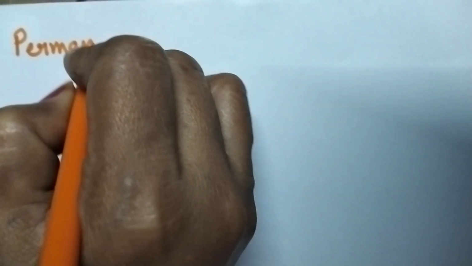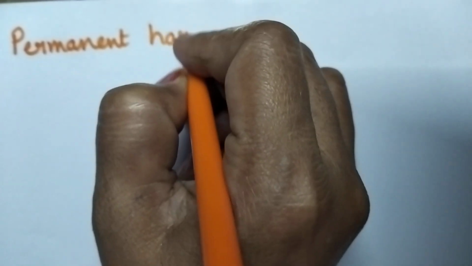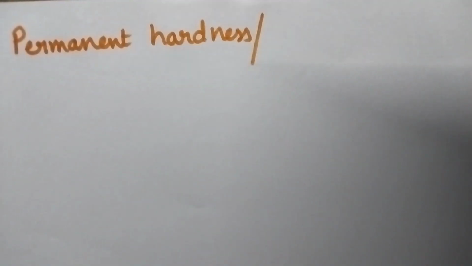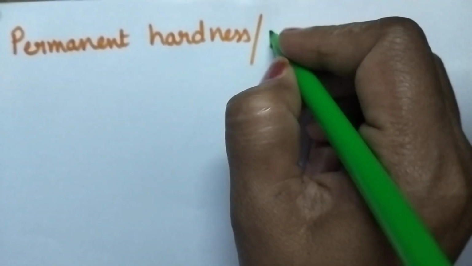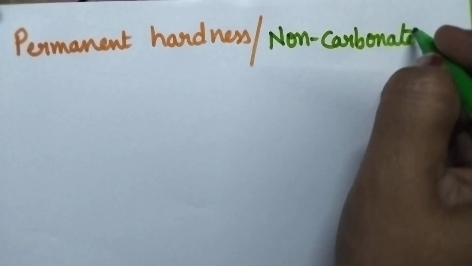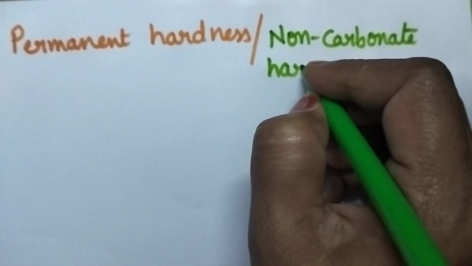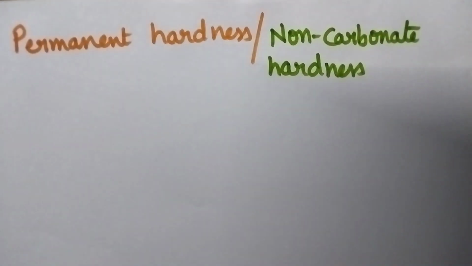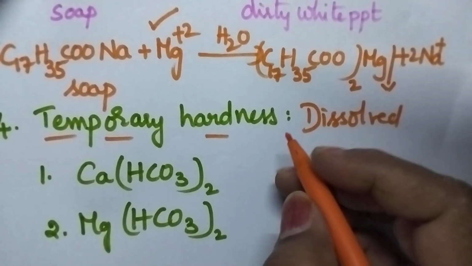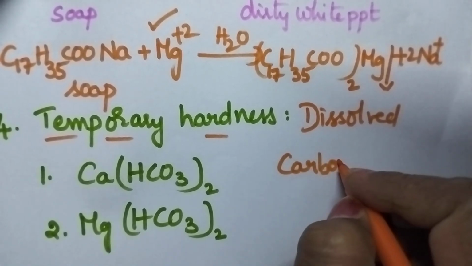Coming to the permanent hardness. This permanent hardness is also called as non-carbonate hardness, whereas temporary hardness is also called as carbonate hardness.